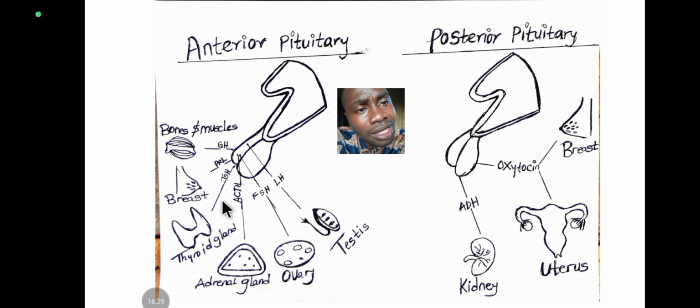All right, then still on the anterior pituitary, we have the adenocorticotropic hormone. This hormone is produced by the adrenal gland. That's where it's secreted, and that's where you have the glucocorticoid and the mineralocorticoid. I already told you their functions.